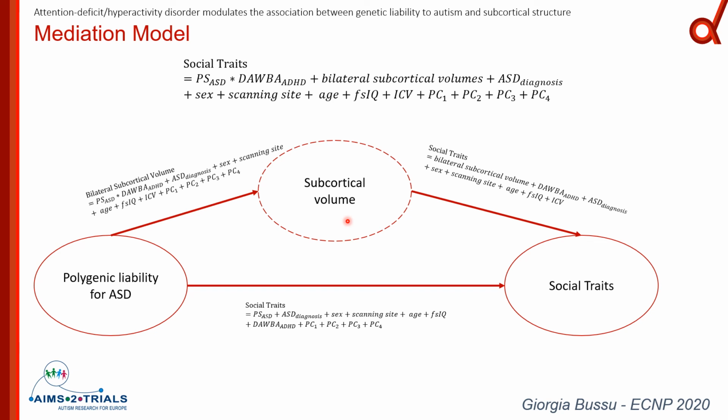Otherwise, if there is no mediation, well, it just means that the polygenic scores have only a direct effect on social traits. So this is the scheme of the regression analysis in light of a mediation model that we performed for this study.